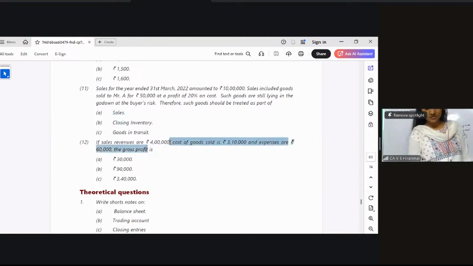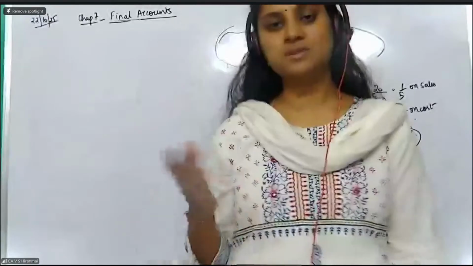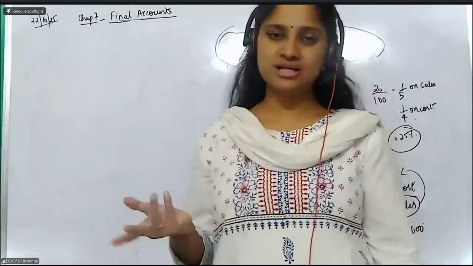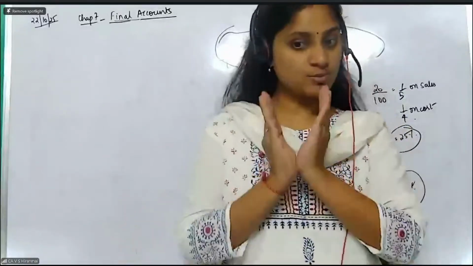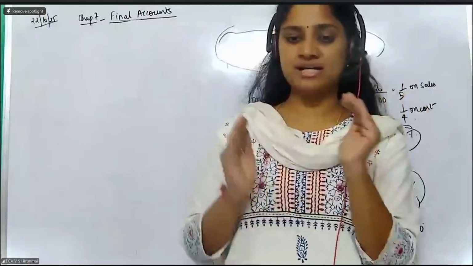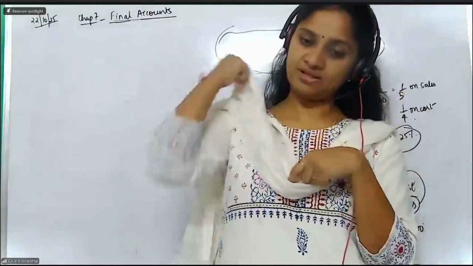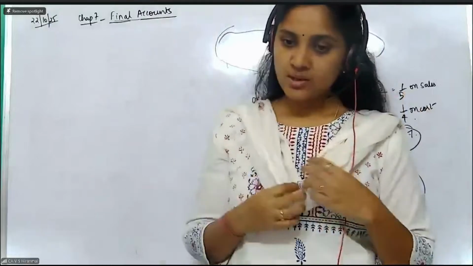Sales revenue is 4 lakh. Cost of goods sold is 3 lakh and 10,000. What is the gross profit? Don't see the expenses also. Directly 4 lakh minus 3 lakh and 10,000, because expenses are indirect expenses. Nothing is mentioned, so don't take expenses. We want only gross profit. Gross profit is sales minus the cost of goods sold as per your trading account. Clear, everybody? With this, we finish.